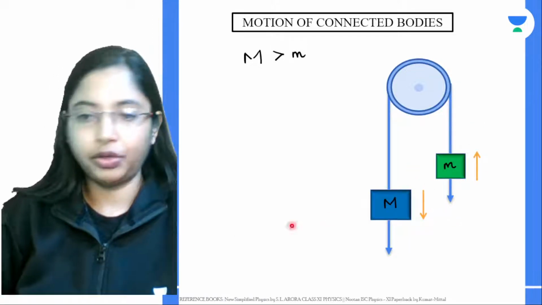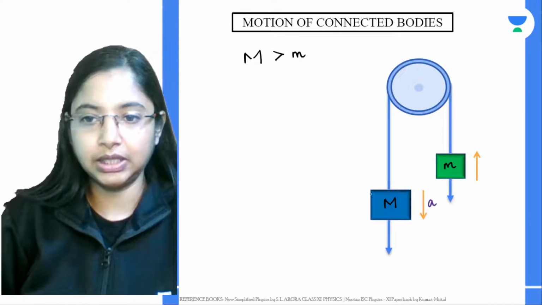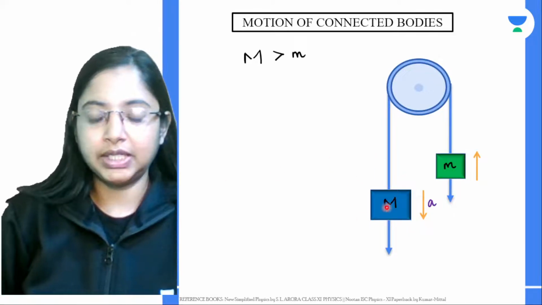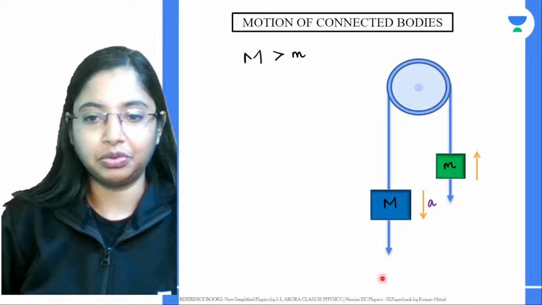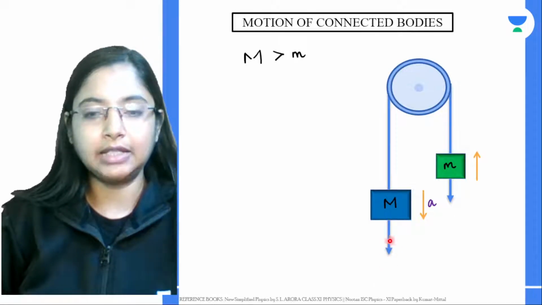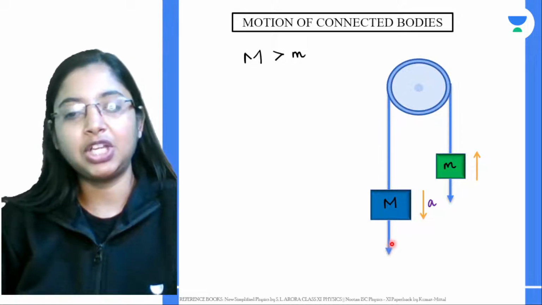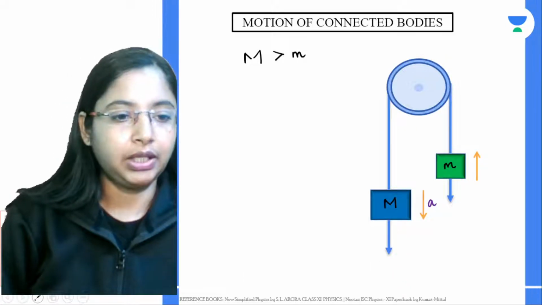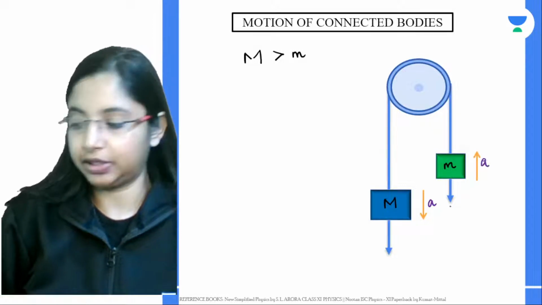So both of these are going to have an acceleration, but this one's acceleration is going to be downwards, because this one is heavier. Let's say this is 10 kg and this is 1 kg. So the 10 kg mass will start moving down. As it moves, it's going to cover some distance with time. So that is actually nothing but velocity, and change in velocity with time gives you acceleration. So this is going to accelerate downwards, wherein this mass is going to move up, so we can say this is going to accelerate upwards.